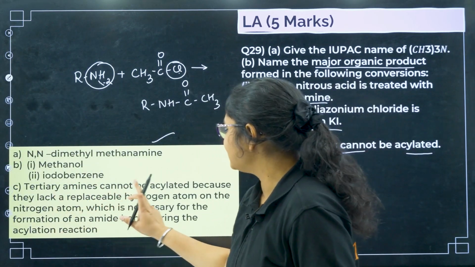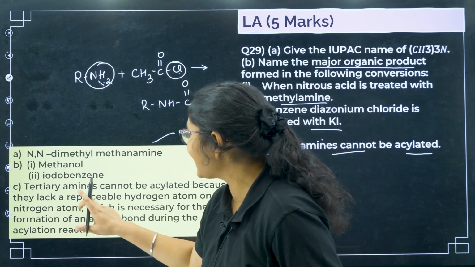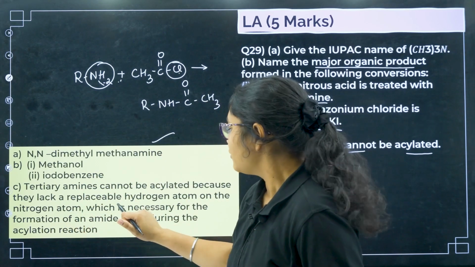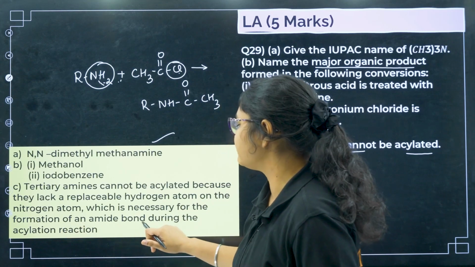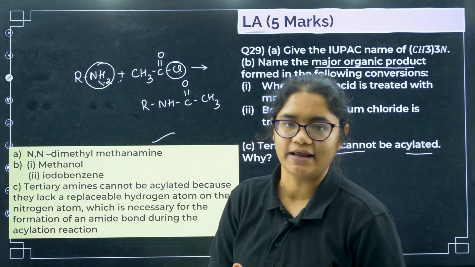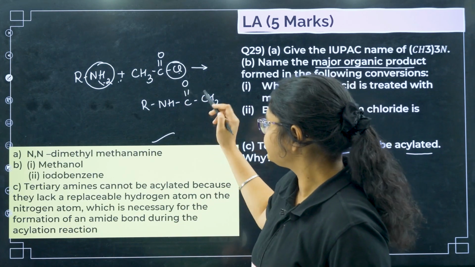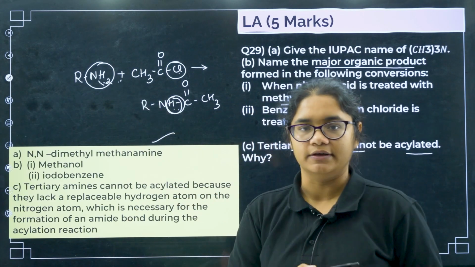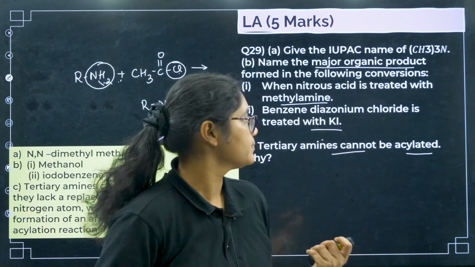The tertiary amines cannot be acylated because they lack a replaceable hydrogen atom on the nitrogen atom, which is necessary for the formation of an amide bond during the acylation reaction. Okay, so this bond cannot form if there is no hydrogen here, right? So that is the answer.